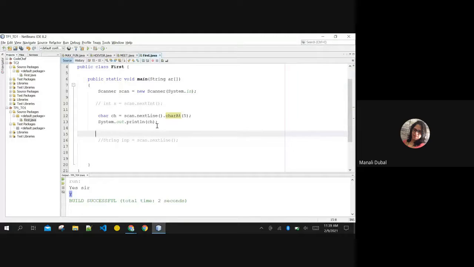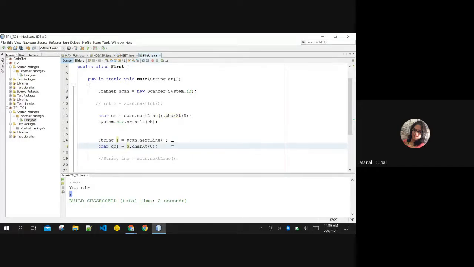Okay, so if I want to save it somewhere, then the same statement we can break down into two different statements like this. Suppose String s = scan.nextLine(), okay, fine. Then s.charAt(0), and then I'll save it in some character ch1.